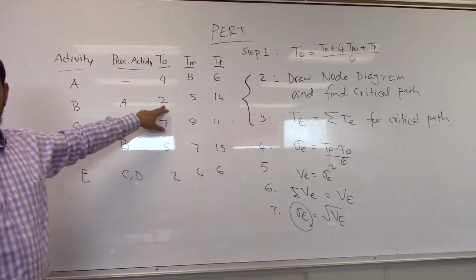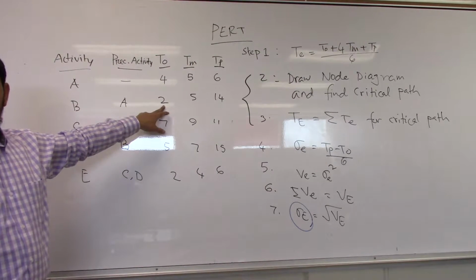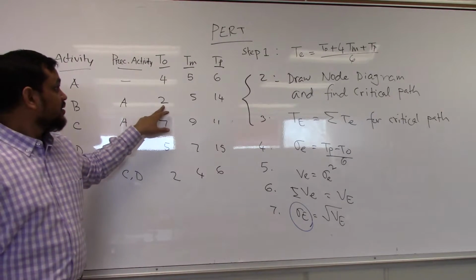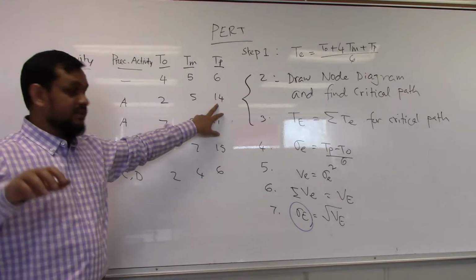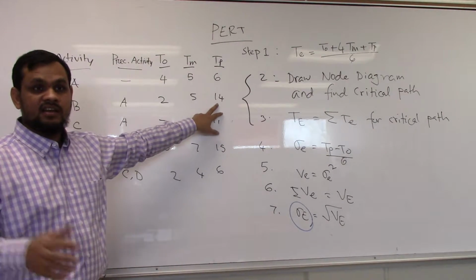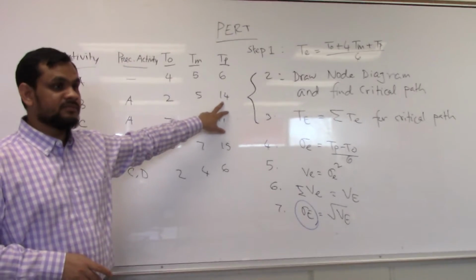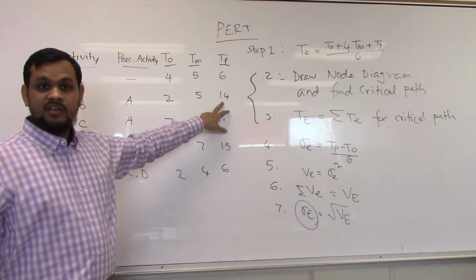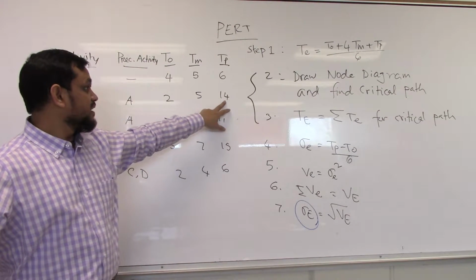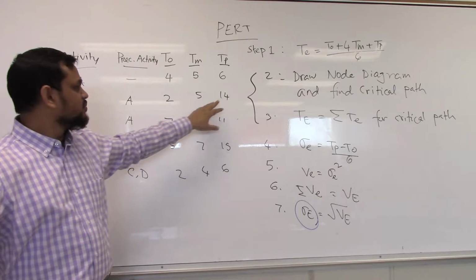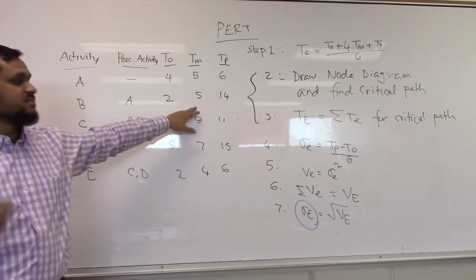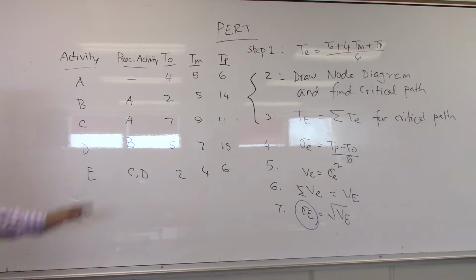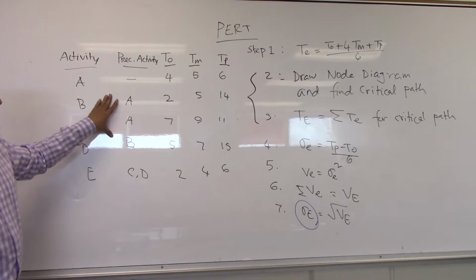If everything is good, it may take 2 days. Bring a bulldozer, excavate, done. Worst case, you started the excavation, suddenly you got the groundwater. You have to bring your pump, take the water out. In that case it might take 14 days. But most likely, based on our experience, it may take 5 days. Okay, these are my project given.